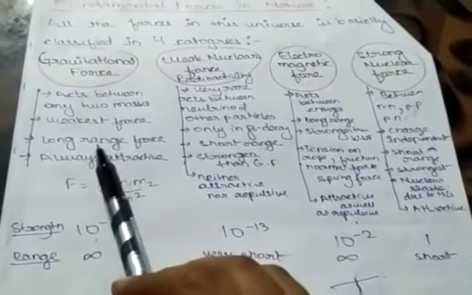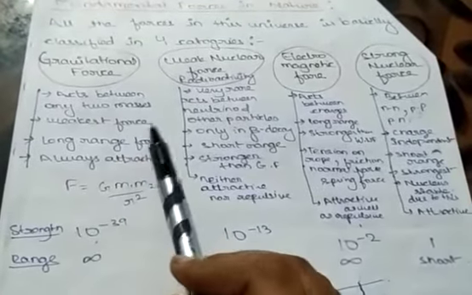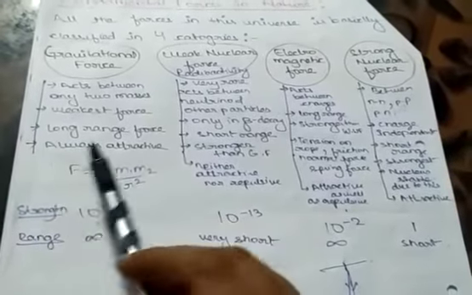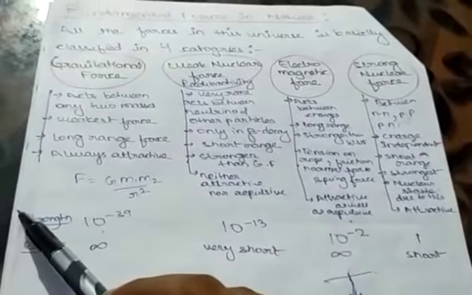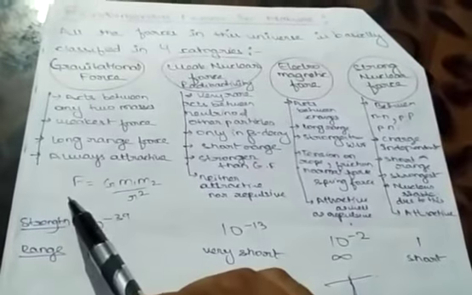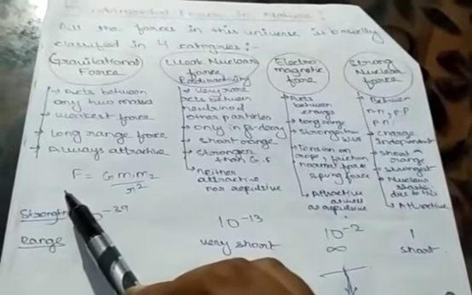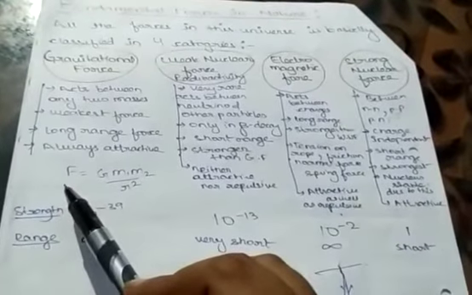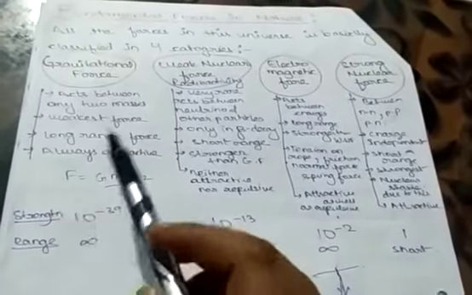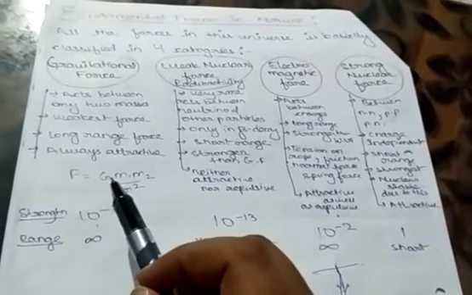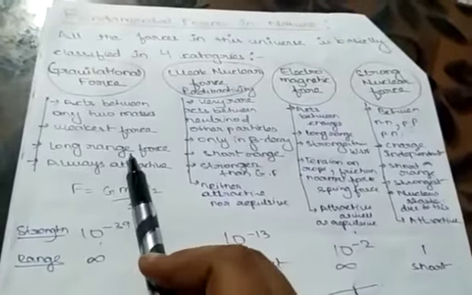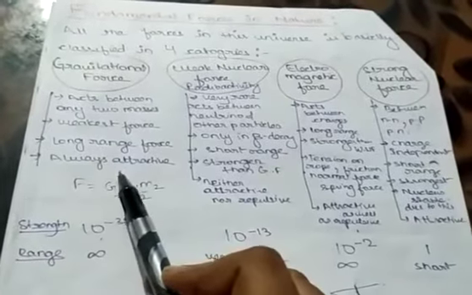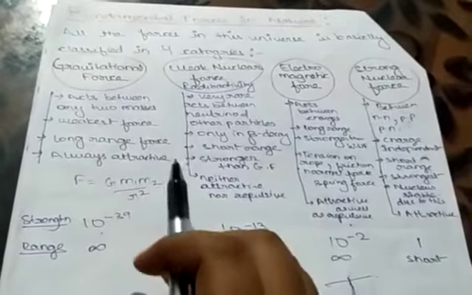But this force is long range. Try to understand weak and long range. Long range means, see, the earth and the sun. The distance between the earth and the sun is so large, but still the force exists, and that is why the earth revolves around the sun. Moon and earth, the distance is so large, but still the force exists. That is why the moon revolves around the earth. So the force is long range, but weak in nature. Then it is always attractive. Have you ever seen gravitational force repelling any body?